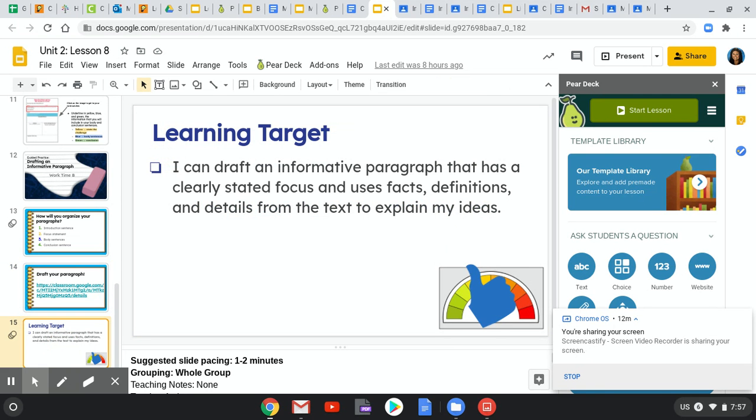All right. So, when you finish, did you meet your goal of being able to draft an informative paragraph that has a clearly stated focus and uses facts, definitions, and details from the text to explain my ideas? So, think about whether or not you were successful in your goal today.